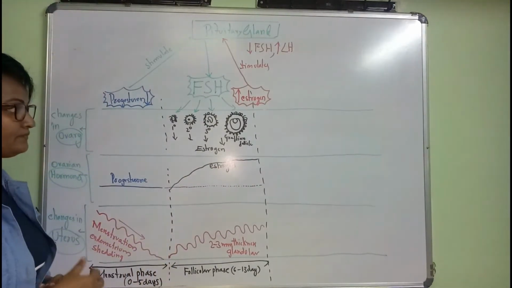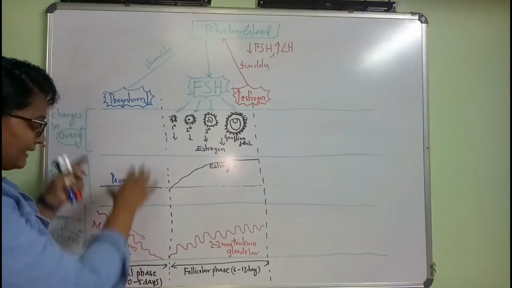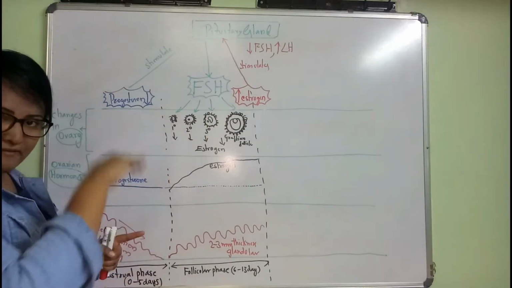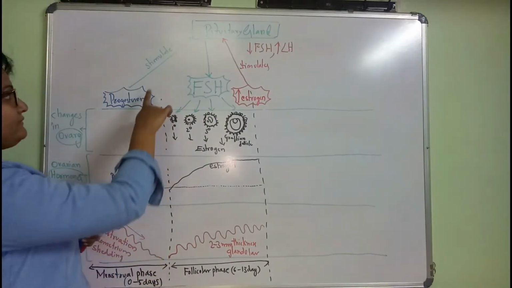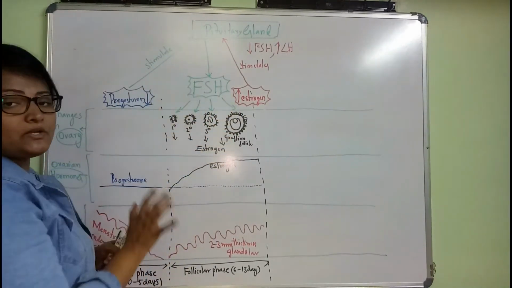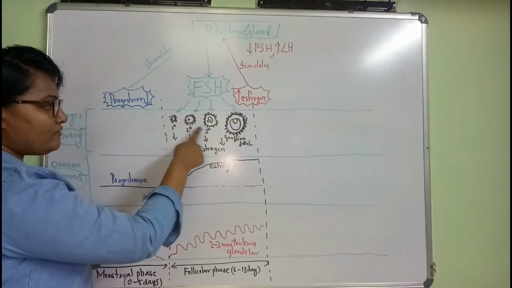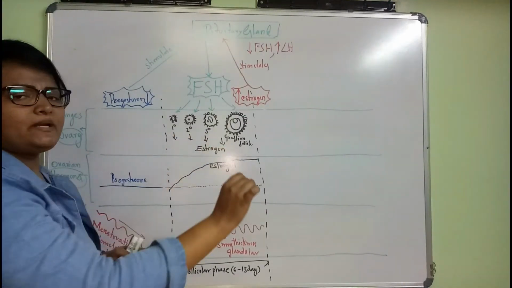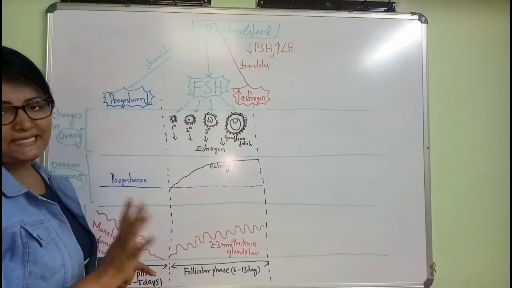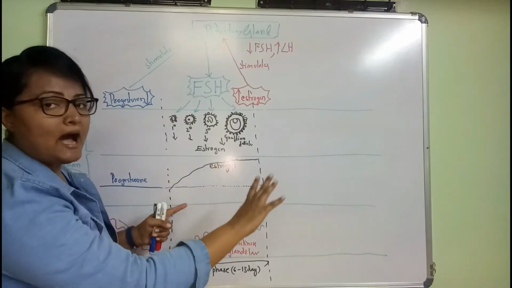Don't get confused. Okay, so once what happens, this step should be clear to you. Yes, soon after progesterone level decreases, it will stimulate the pituitary gland to produce FSH. Once FSH is produced, they help in the development of follicles. Okay, there will be follicle development. As follicle development happens, the follicle starts producing the female sex hormone, that is estrogen. Okay, estrogen level becomes high.